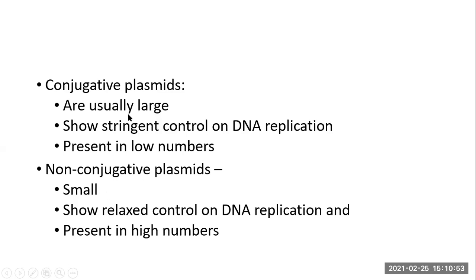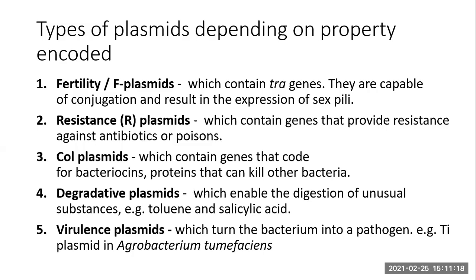Conjugative plasmids are usually large. They show stringent control on the DNA replication and hence they are present in low number, but they are capable of transferring from one cell to others. On the contrary, non-conjugative plasmids are usually small. They show relaxed control on the DNA replication and hence they replicate fast and are present in a high copy number in the cell.